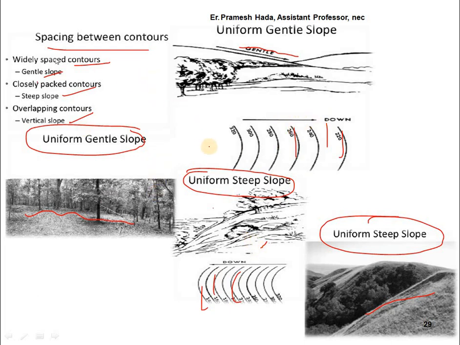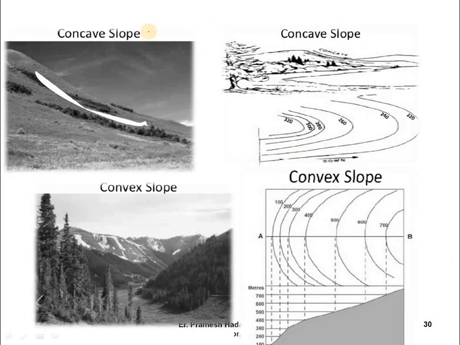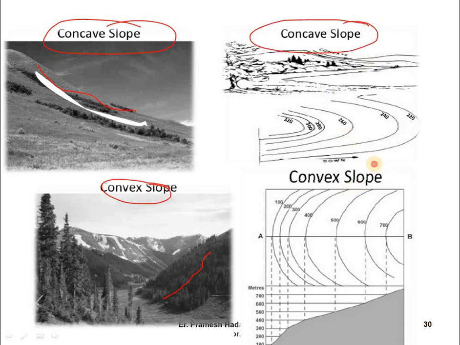These are the levels in the contours. Everything is useful in the contour maps. So this is a concave slope, you can see at last and suddenly, and this is a convex slope, just like suddenly it will be there. You can see in the diagram concave and convex, like this going on through the levels. So the bottom will be the higher and the top will be the lower, just like this one, and this convex slope is like this one.